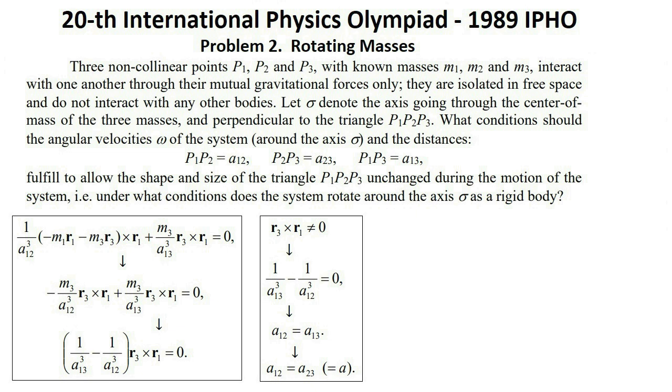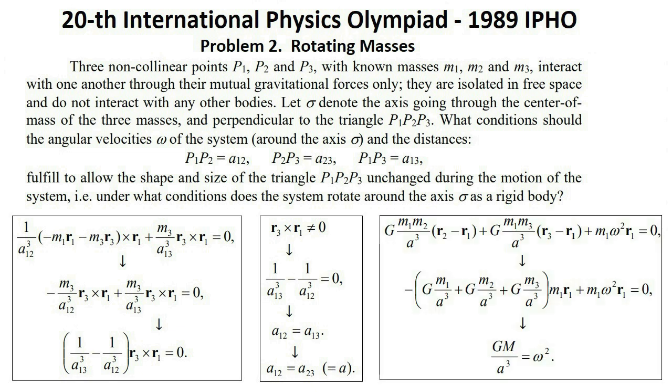Taking into account that all the distances aij have the same value a, from the equation 7 concerning the point P1, using the relation 2, we obtain next three expressions. This is the condition 9. The same condition is obtained as a result of similar calculations for the points P2 and P3.